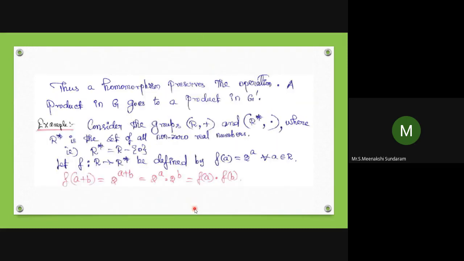So thus a homomorphism preserves the operations. A product in G goes to a product in G dash. The product in the domain maps to the product in the codomain. I will give an example. Just listen once again.